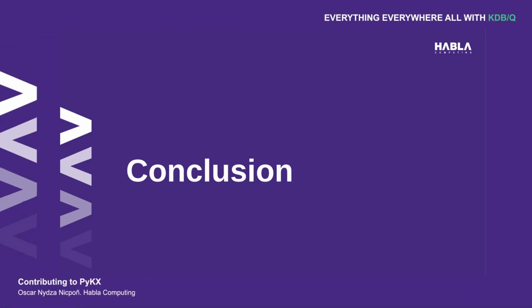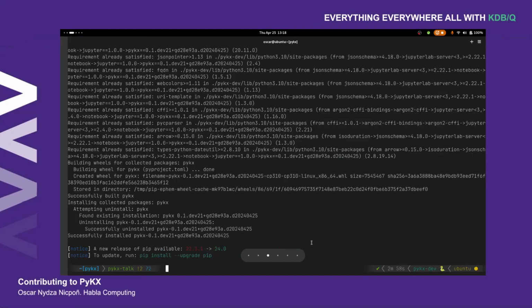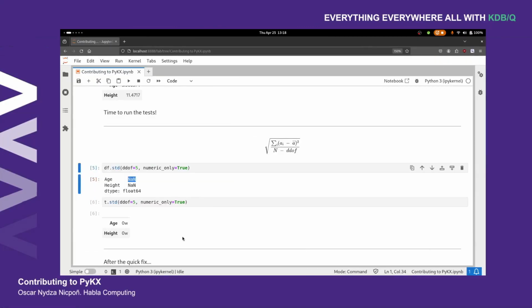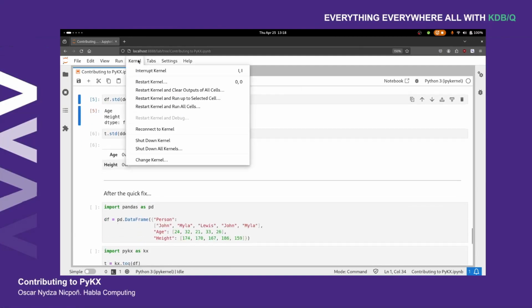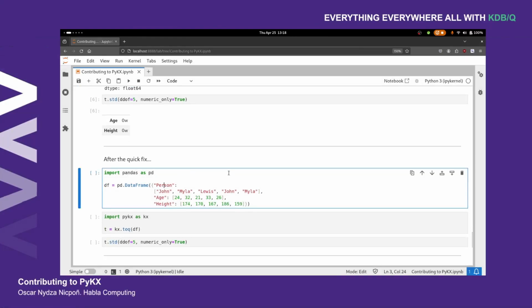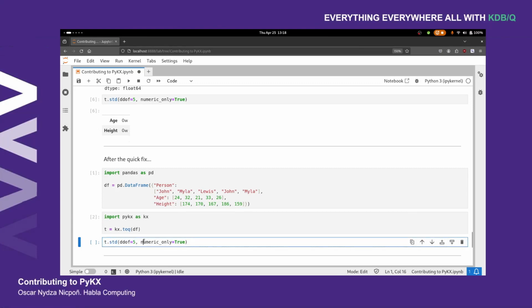But before moving into the conclusion, I think that the build should be done. Yes, successfully installed this development version once again. So let's quickly check the fix on the notebook before running the test. So let me restart the kernel. And if I'm able to run this, you should be familiar with this code, so nothing new to mention here, just that we are running our own function on PyKX's function with a DDoF of 5.